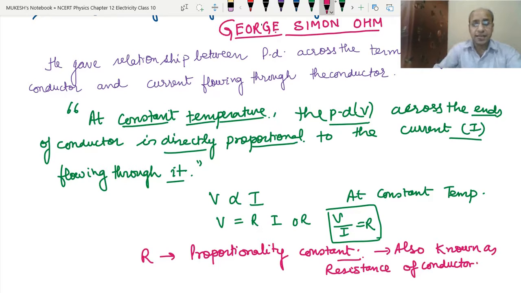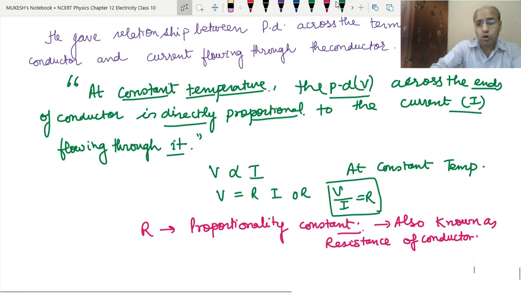See, in any case, the ratio of V upon I will remain constant. And this constant will be known as the resistance of the conductor or wire. So this is the mathematical expression of Ohm's law.